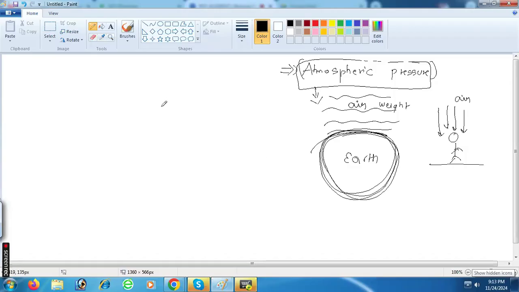So we can also define it. Atmospheric pressure is basically expressed as the weight of air over any body. This is basically the definition. Now you should understand here.